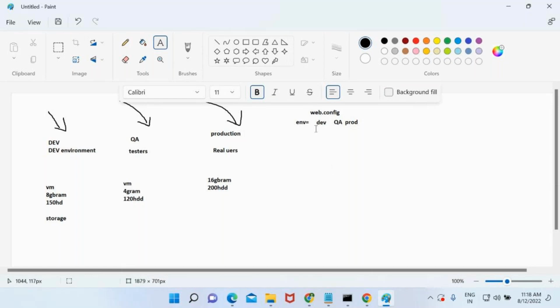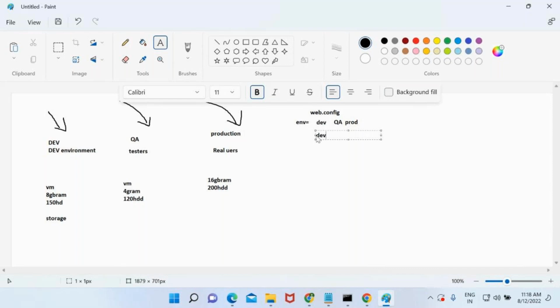That means we are scoping the values. Scoping. When we are making deployments to dev, scope the value to this. When you are deploying it to the QA, scope the value to this. Scoping the values. You'll understand this later on. So as of now, just try to understand. I am writing the same code and deploying it on top of different environments. How the values are going to get changed is because of the variable substitutions. If I have a variable with the name env, when I am deploying it on top of the dev environment, it will take dev. How is it taking? Because we scoped that value to the environment.